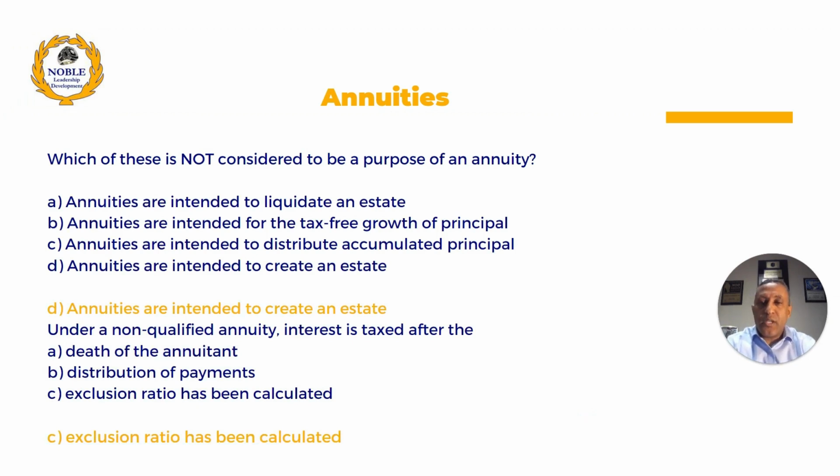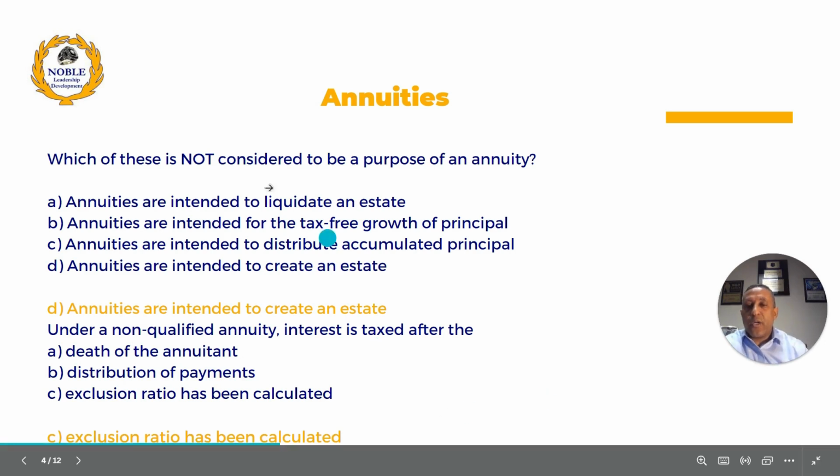Which of these is not considered to be the purpose of an annuity? Annuity is designed for what, right? A, annuity are intended to liquidate an estate. B, annuity are intended for a tax-free growth of principal. C, annuity are intended to distribute an accumulated principal. And D, annuity are intended to create an estate, right? So the answer is D, annuity are not intended to create an estate.